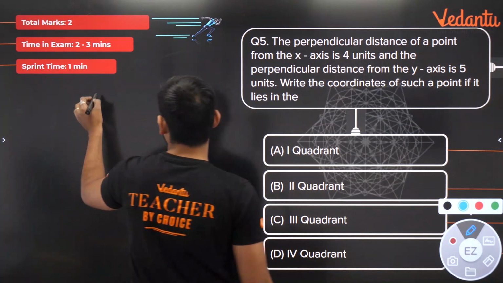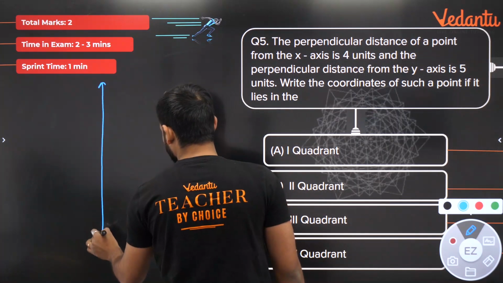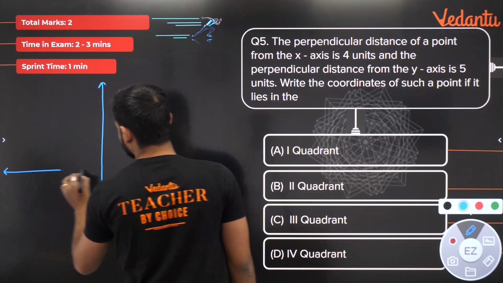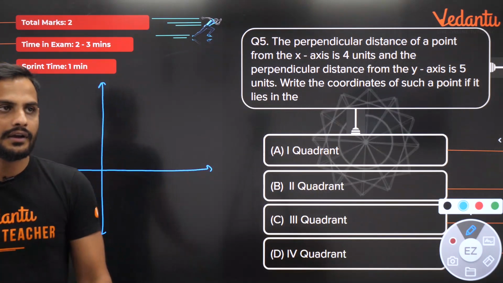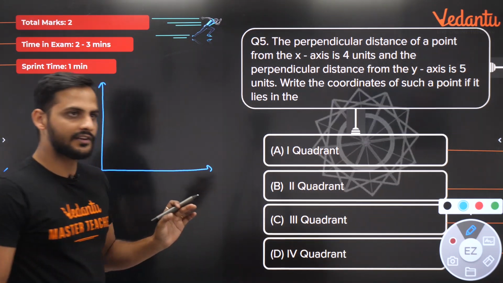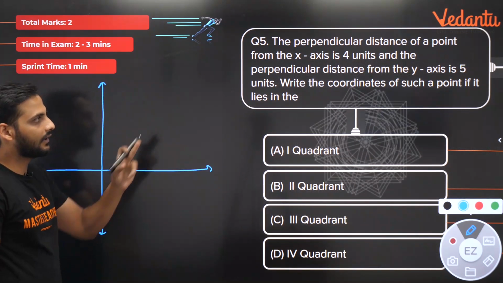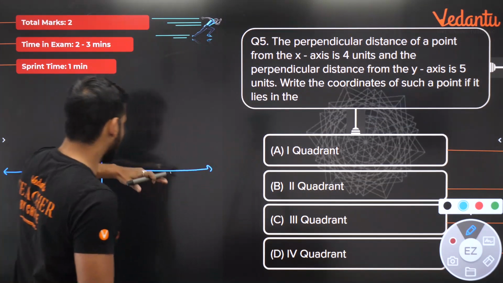So bachcho, let's draw this. Now see, a point is at a distance of 4 units from x-axis. So this is your x-axis.